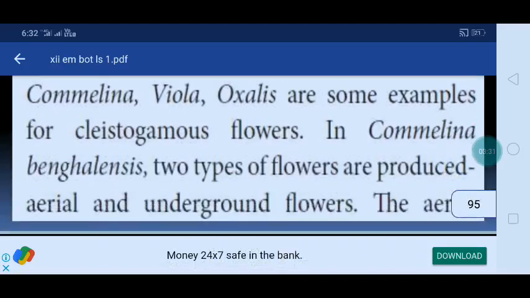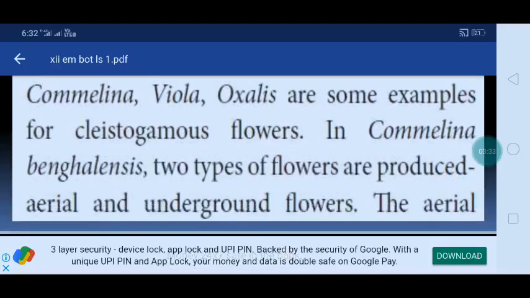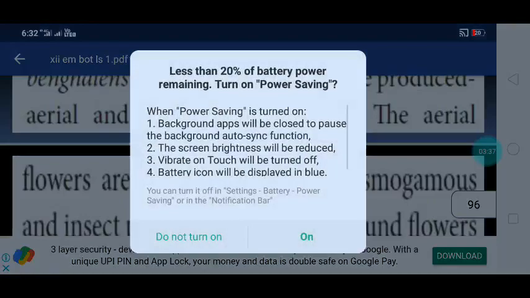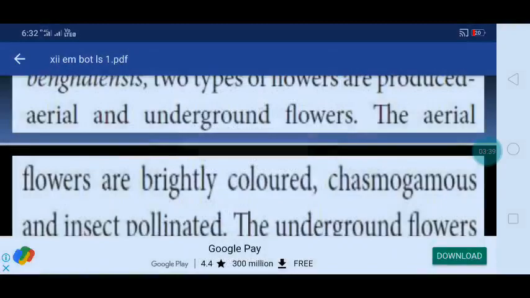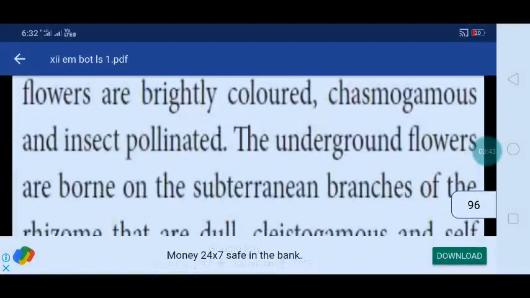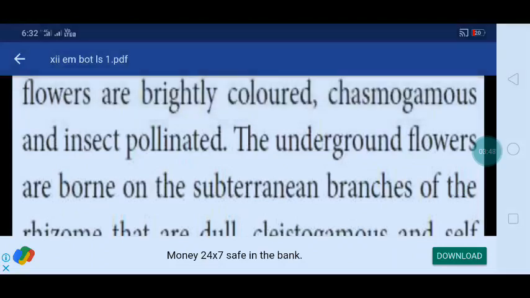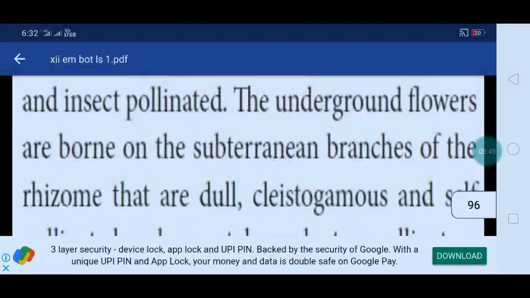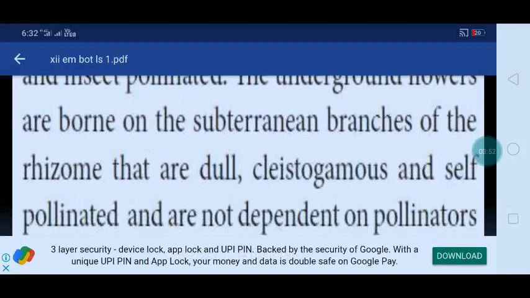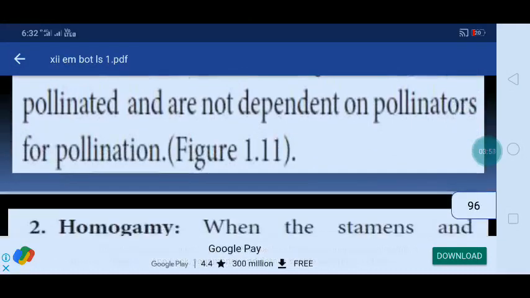In Camelina benjalinus, two types of flowers are produced. The first one is aerial and the other underground flowers. The aerial flowers are brightly colored, chasmogamous and insect pollinated. The underground flowers are borne on subterranean branches of the rhizome, are dull, clistogamous and self-pollinated, and are not dependent on pollinators for pollination.